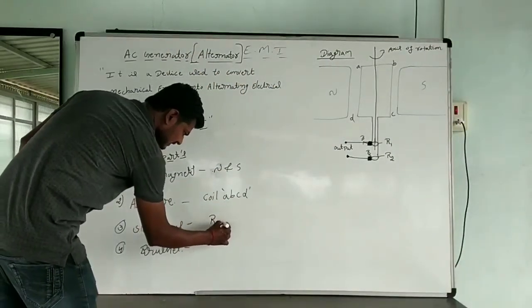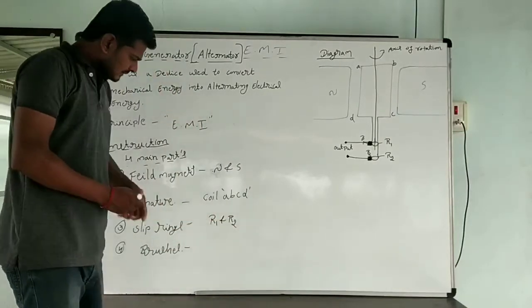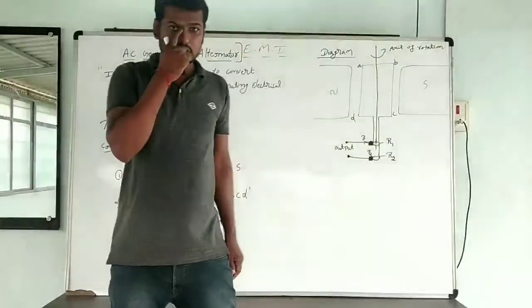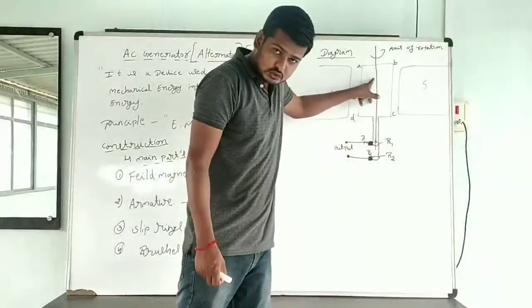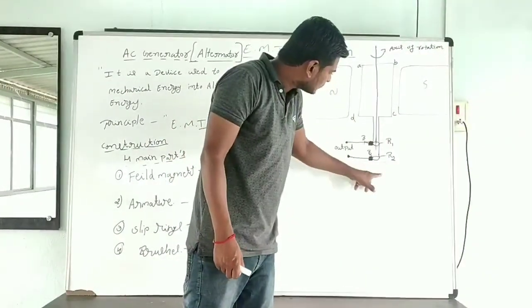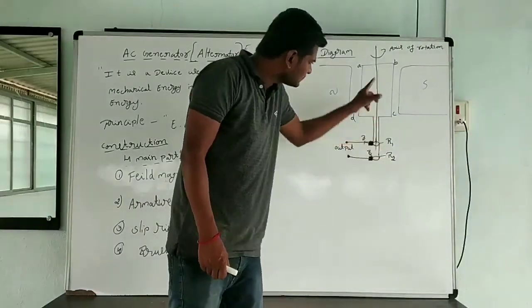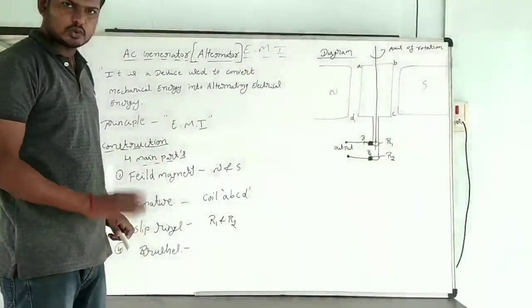Next one will be slip rings. Slip rings means R1 and R2. The main purpose of using the slip rings is to rotate the coil. These two slip rings R1 and R2 are attached to the coil, and when they are attached to the coil, the coil is going to be rotated. These two rings help to rotate the coil.